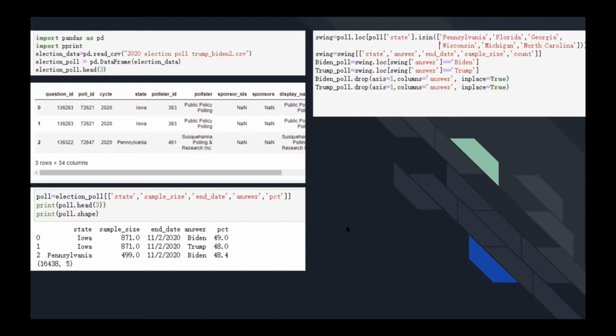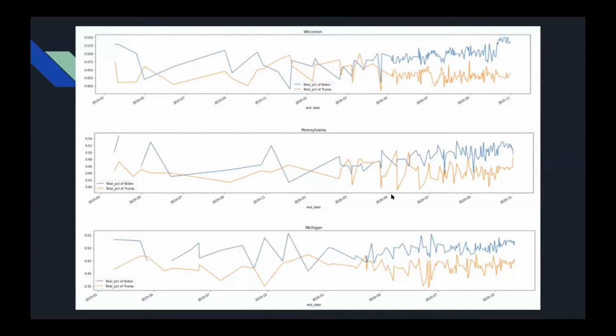The data was then divided into two sets. First is Biden's support rate in the above states. Another is Trump's support rate. Then we set the support rate as the y-axis and date as the x-axis and plot the line graph showing the support rate of Biden and Trump. The orange line stands for Trump's support rate, and the blue line stands for Biden's support rate.